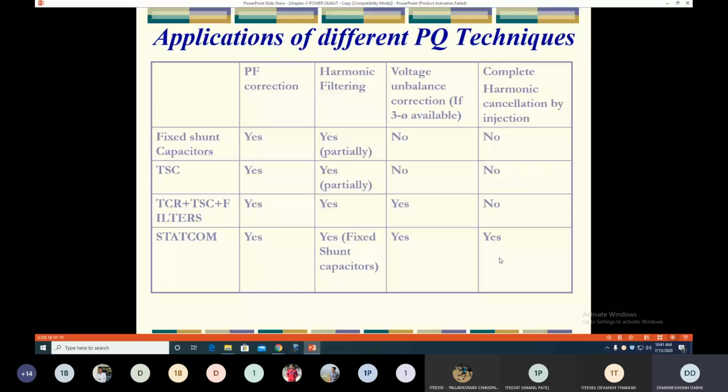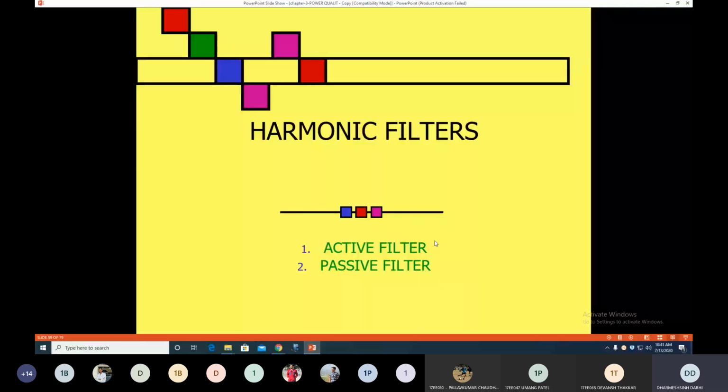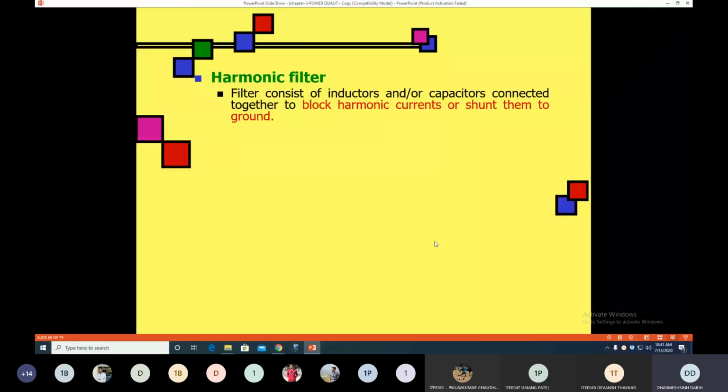So the next topic is harmonic filter. As we know, there are two types of filter, active filter and passive filter. So what does a filter consist of? It is nothing but an inductor and capacitor connected together, and that blocks the harmonic current or shunts them to the ground. Some filters block the harmonics, and some shunt or divert them to the ground. In this way, they protect the system against the harmonics.